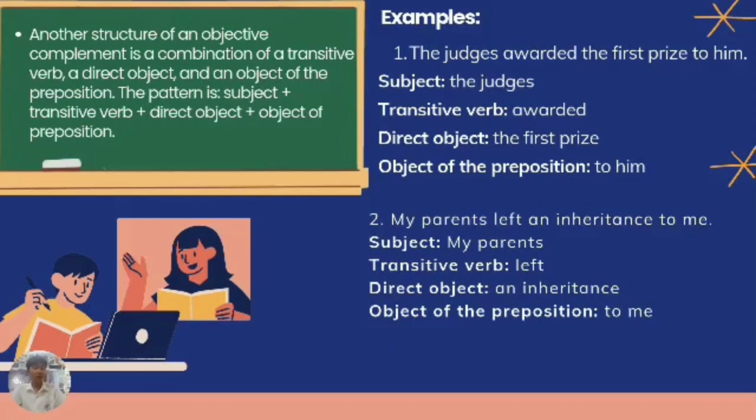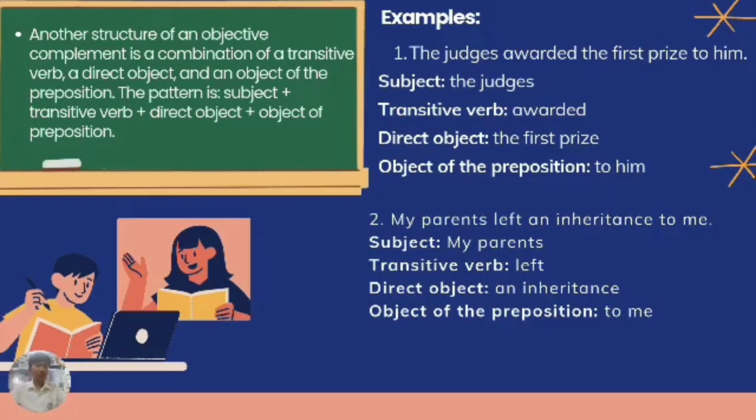Another structure of an objective complement is a combination of a transitive verb, a direct object, and an object of the preposition. The pattern is subject plus transitive verb plus direct object plus object of preposition.